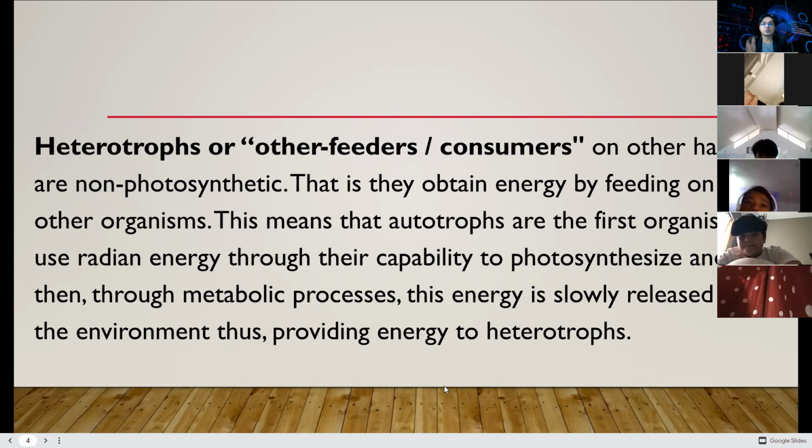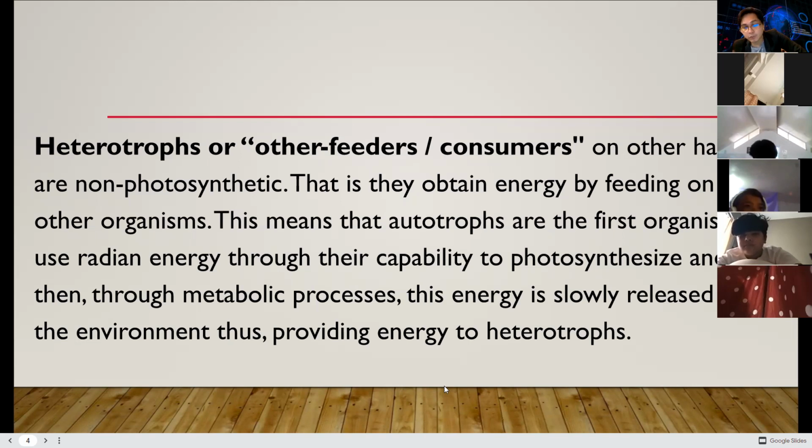This means that the autotrophs are the first organisms to use radiant energy because of their capability to photosynthesize, and then through metabolic processes, this energy is slowly released to the environment, thus providing energy to heterotrophs. Again, autotrophs are the ones capable of photosynthesis, which is the food making process of plants.